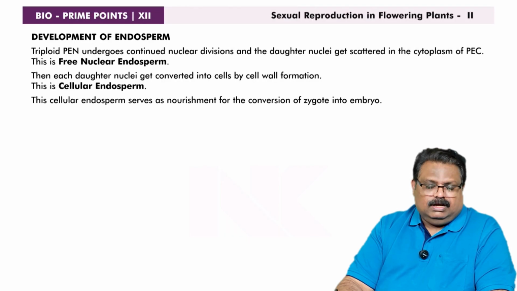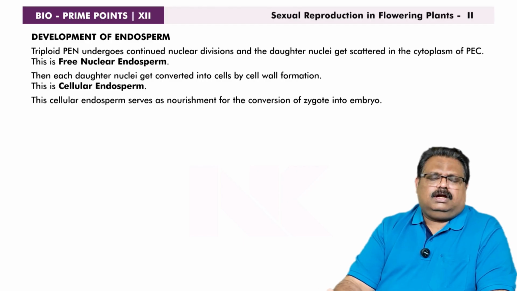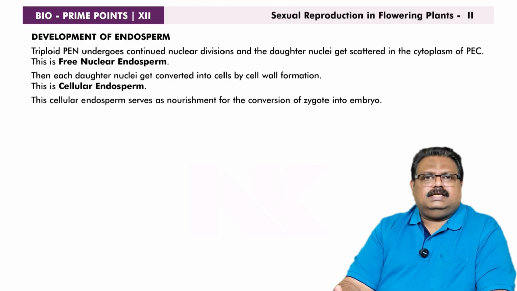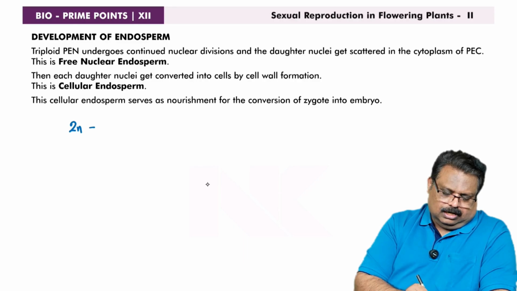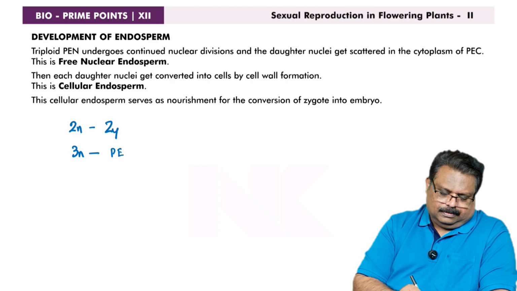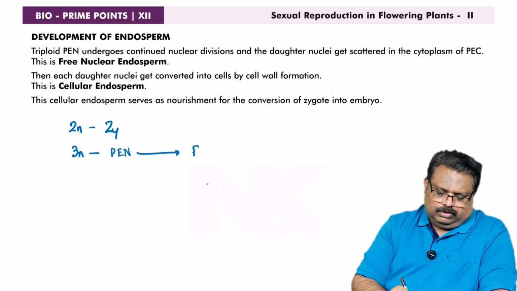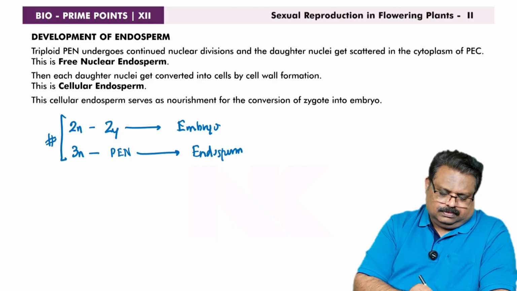The next prime point is the development of endosperm. Just after double fertilization, two post-fertilization events occur. One is the development of endosperm and the other is the development of embryo. You see that in double fertilization, two products are produced. One is a diploid cell called zygote. Another one is a triploid nucleus called PEN. The PEN will develop into a food material called endosperm. The zygote will develop into a multicellular structure called embryo. These are the post-fertilization events.